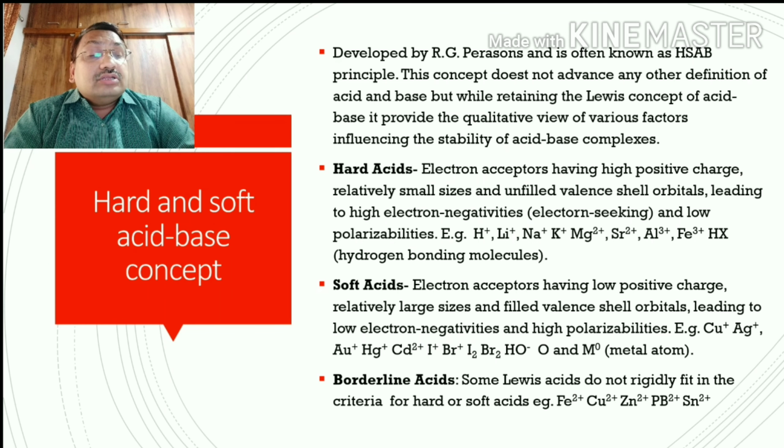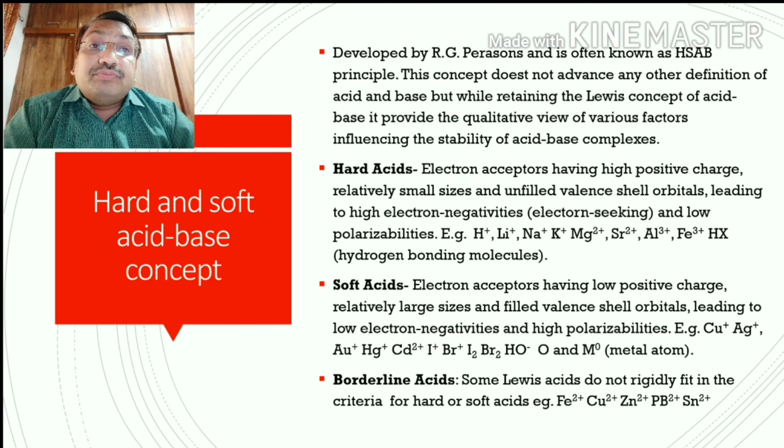So this hard and soft acid base concept does not give any different definition of acid and base, but it provides the quality of the acid and base. What is their quality? According to different influential factors, there may be size, there may be charges. So they put up this hard and soft acid base concept.